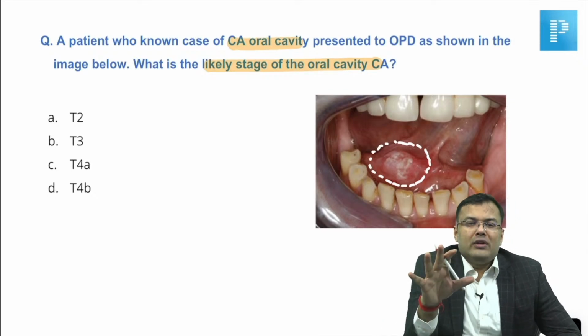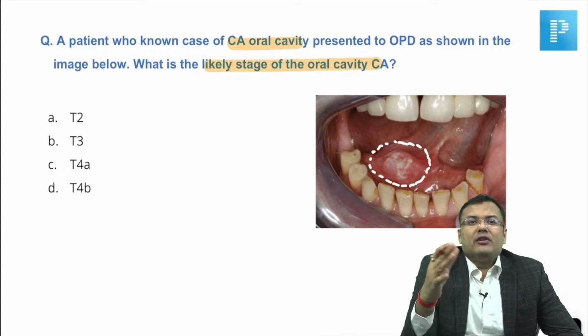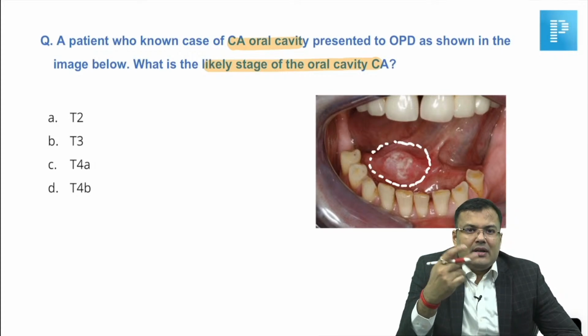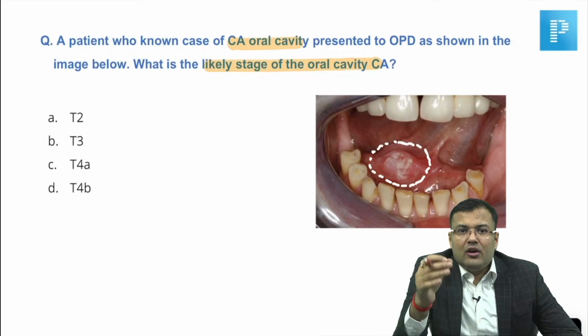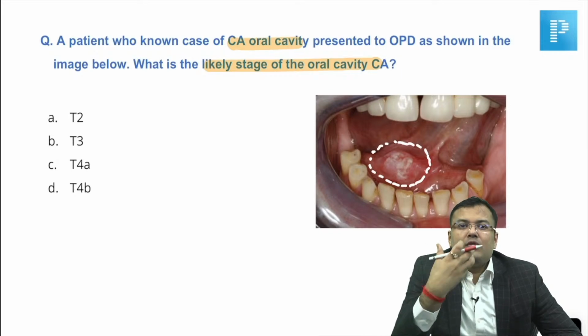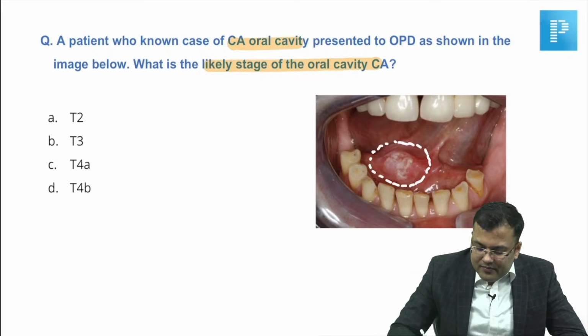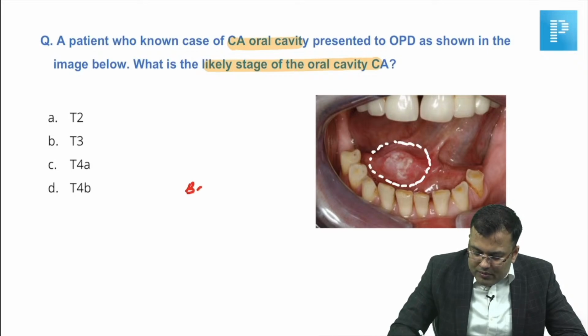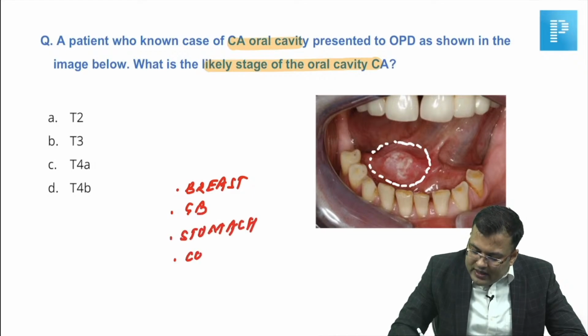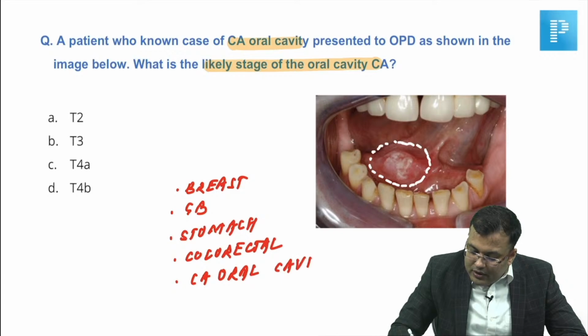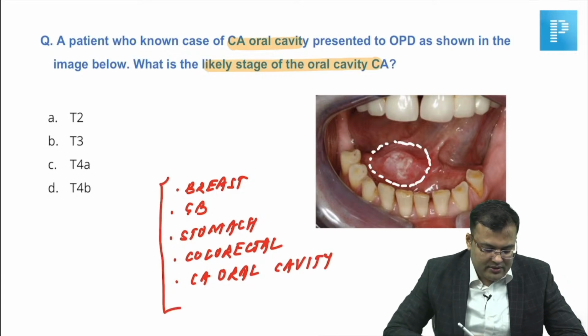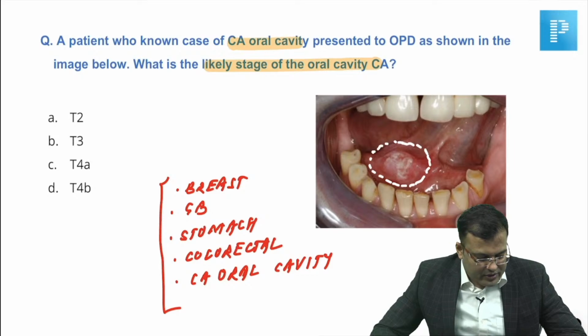Let me tell you, students are asking which stagings are most important for the exams in surgery. Most important, carcinoma breast. Second most important, carcinoma gallbladder. Third, colon and rectum. Fourth, stomach. And fifth, oral cavity. I am repeating, guys, 5 stagings. These are the 5 stagings which are most important. Clear?